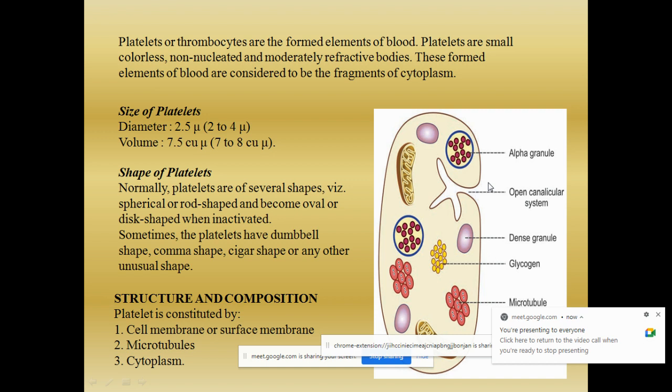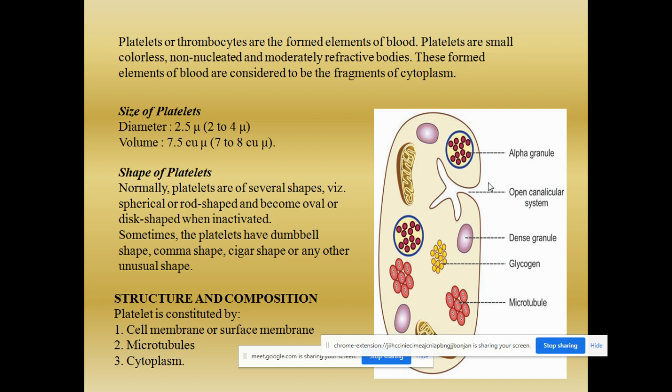So today's class we are going to see about platelets, blood platelets or thrombocytes. So what are they? When compared to the RBC and the WBC, the blood platelets are very small in size. You call them formed elements of the blood, that is, they are formed from other bigger elements. They are the fragments of the bigger elements. That is why they are called formed elements of the blood. You all know that RBC, WBC, and blood platelets are formed by a process called hemopoiesis. Am I audible?